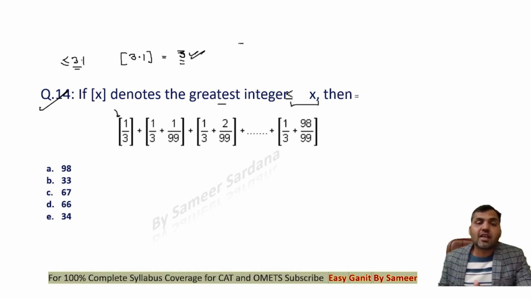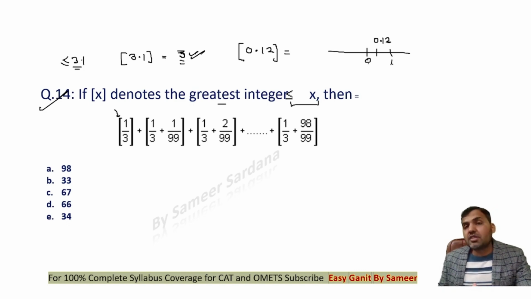So you need to know that if I'm trying to find the greatest integer function of a value which is less than 1, for example the greatest integer function of 0.12, then basically what I'm trying to do is find the greatest possible integer which is less than 0.12. We know that between 0 and 1, 0.12 will lie over here. The greatest integer which is less than 0.12 is 0. So this value will be equal to 0.